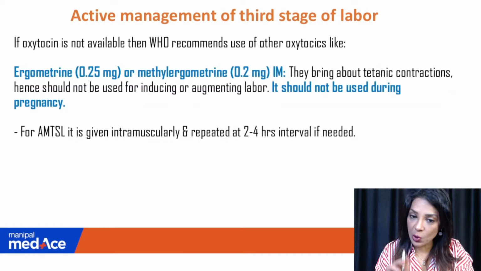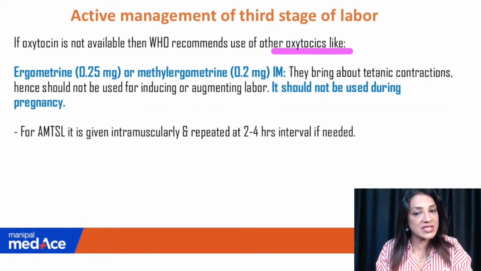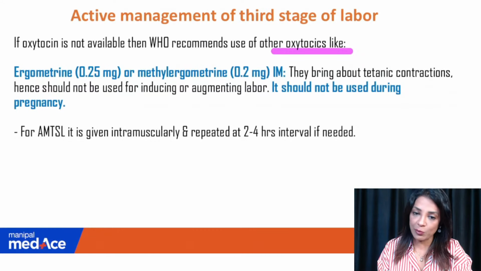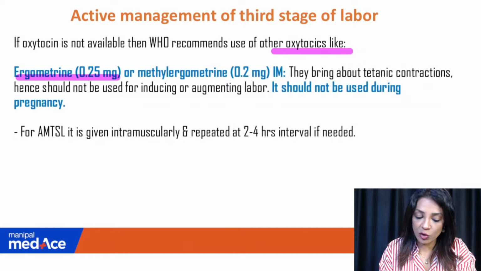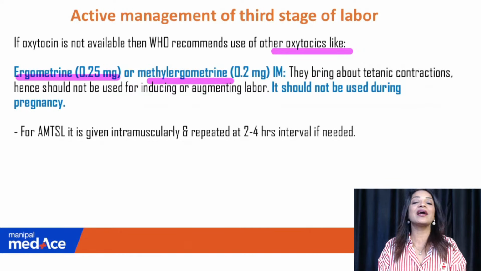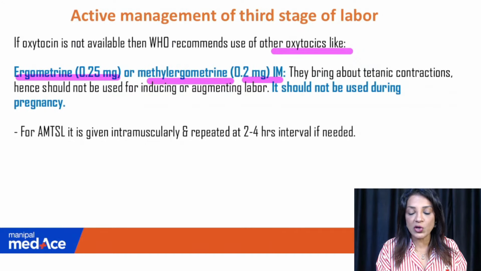Then if oxytocin is not available, WHO has recommended some other oxytocics, which I've just told you. PGF2 alpha is prostadine, carboprost. It is not being recommended by WHO. Okay. Now, ergometrine, the answer of this question is ergometrine, 0.25 milligram, or we also call it methylergometrine, the methyl salt of ergometrine, which is in the dose of 0.2 milligram.